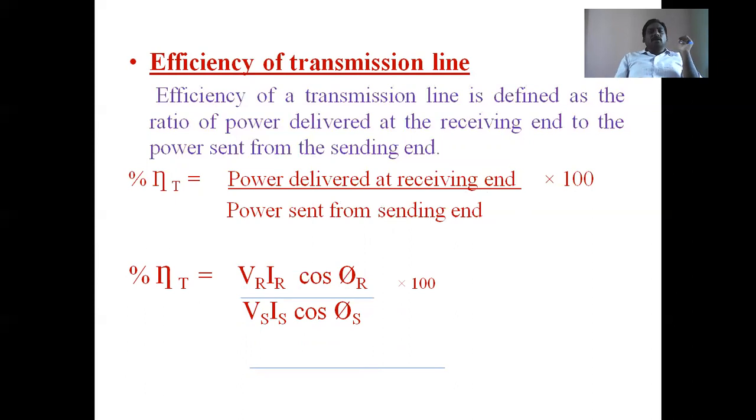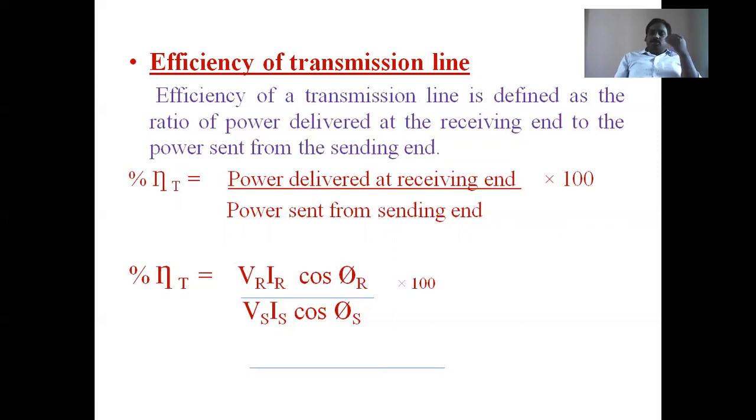The power delivered at the receiving end is VR IR cos phi R, where cos phi R is the receiving end power factor, VR is the receiving end voltage, IR is the receiving end current. This is divided by Vs Is cos phi S, where cos phi S is the sending end power factor, Vs is the sending end voltage, Is is the sending end current, into 100. Phi R is the receiving end power factor angle and phi S is the sending end power factor angle.